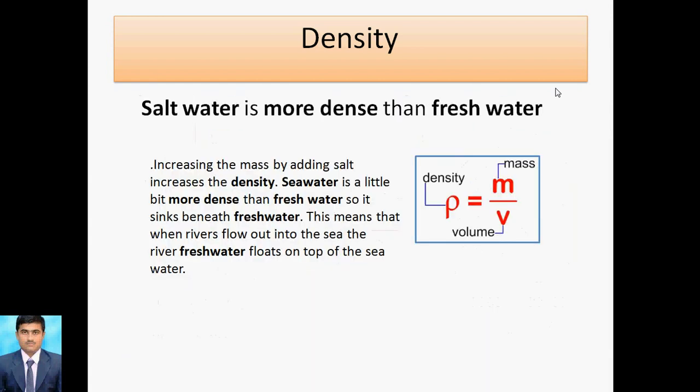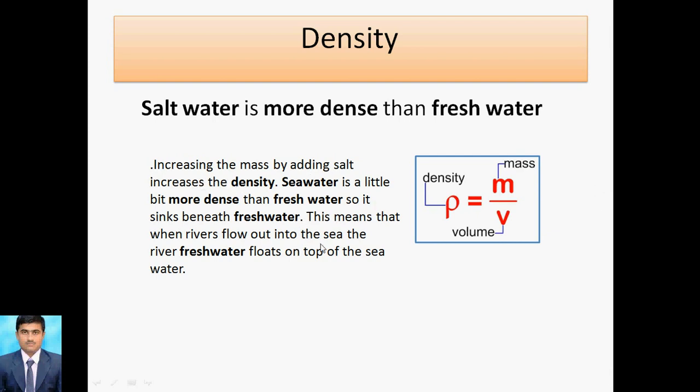The next point is that salt water is more dense than fresh water. If you take fresh water and add salt, what will happen? Mass will be added, and added mass means density will be more. If you take fresh water and add mass, density will always increase. So it can be correlated with direct proportionality, right? That's why salt water is more dense than fresh water. Increase in mass by adding salt increases the density.